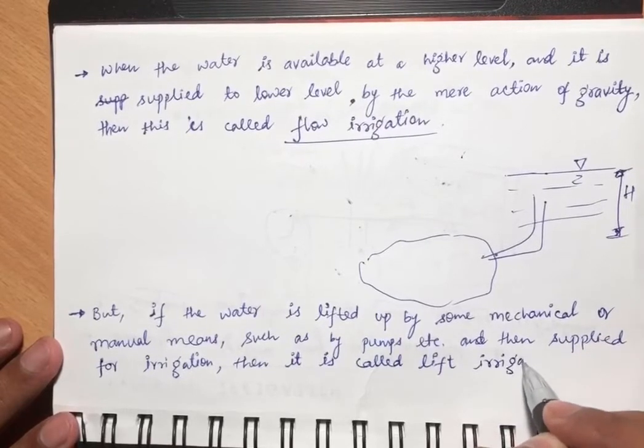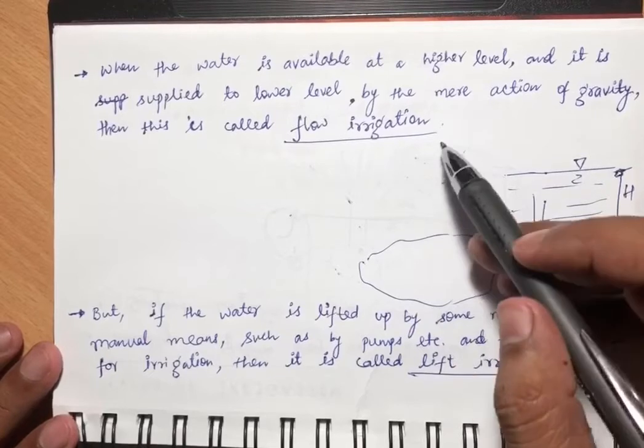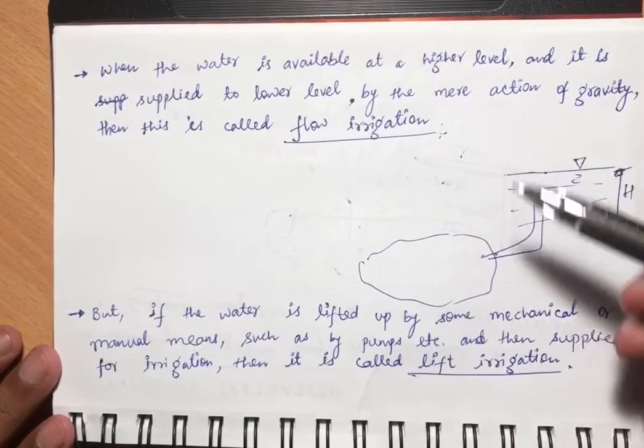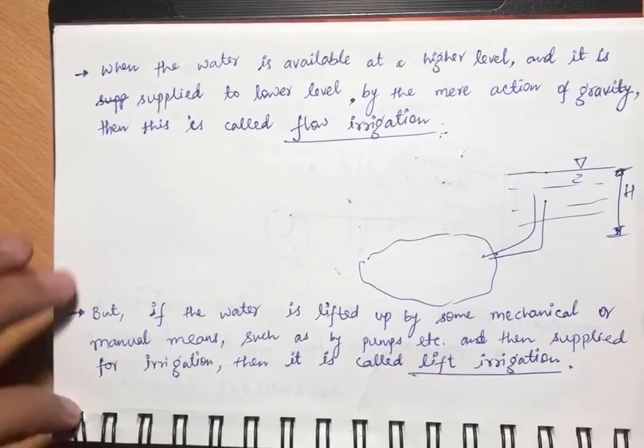So it is very simple. The name is suggesting: if water is flowing under the action of gravity, this will be flow irrigation. If it is being lifted by some means, manual or mechanical, it is termed as lift irrigation.